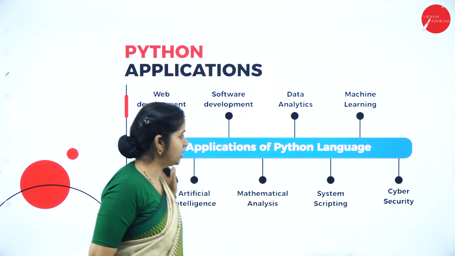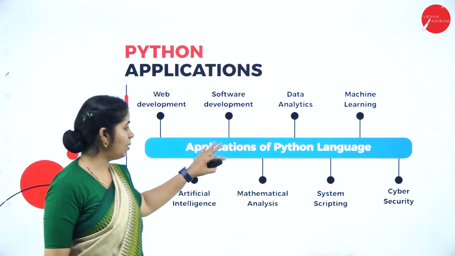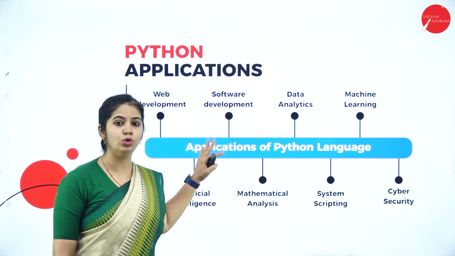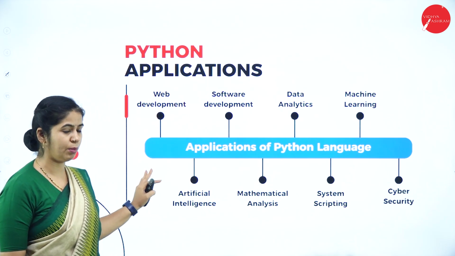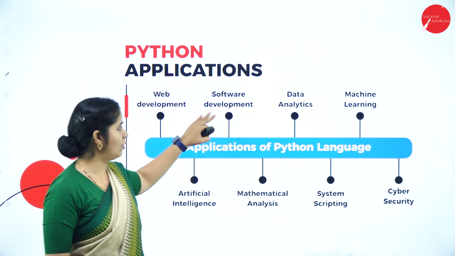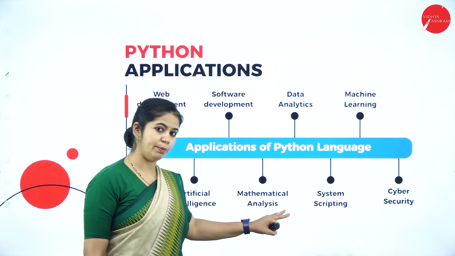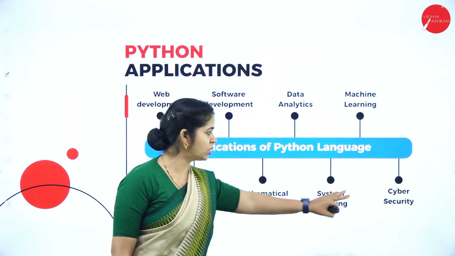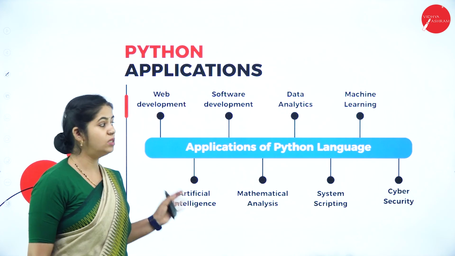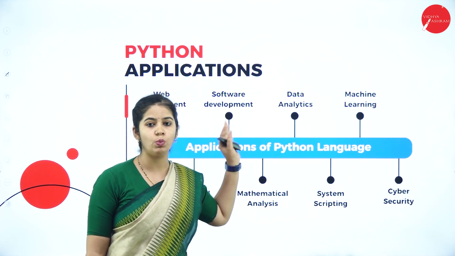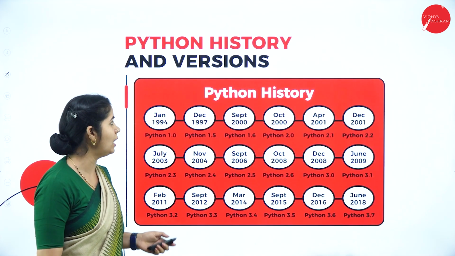So that is represented in diagrammatic form. If you remember the diagram, it is very easy to recall. That's why we have put it in diagrammatic form. Like web development, software development, data analysis, machine learning, artificial intelligence, mathematical or statistical analysis, system scripting, and cyber security. These are some of the different areas where we are using the Python programming language.